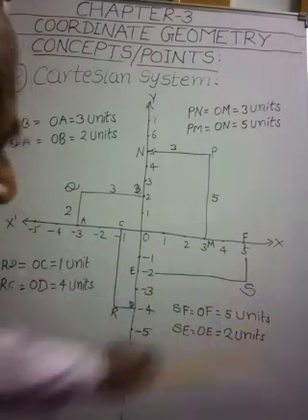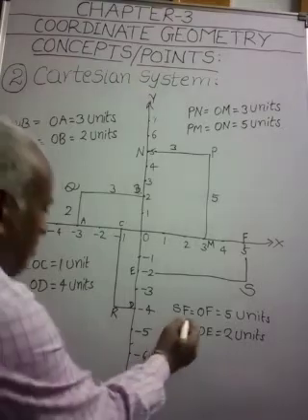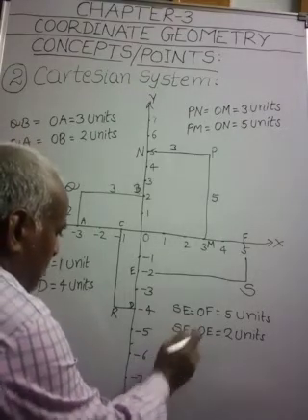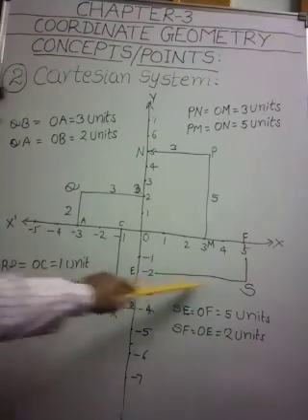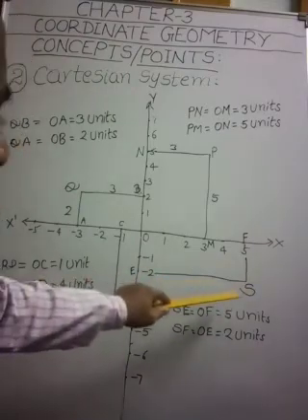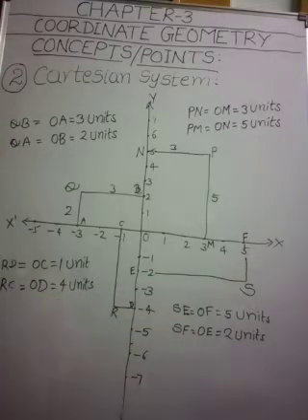Similarly, if you take the point S, this is SE, and this is SF. We have drawn perpendiculars on both axes.